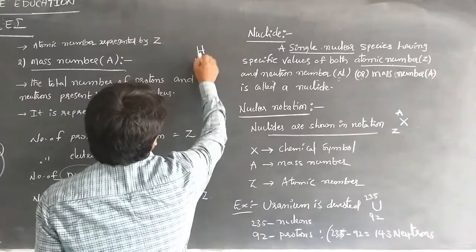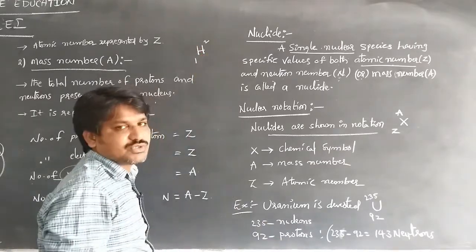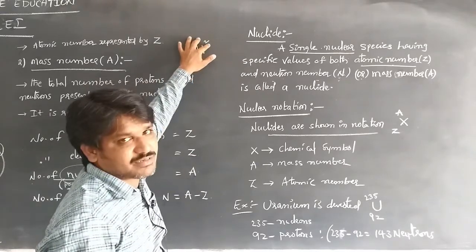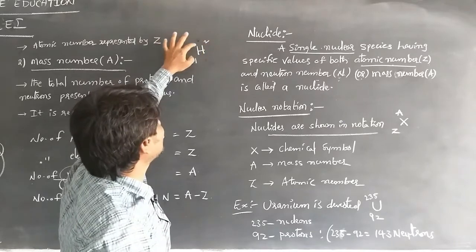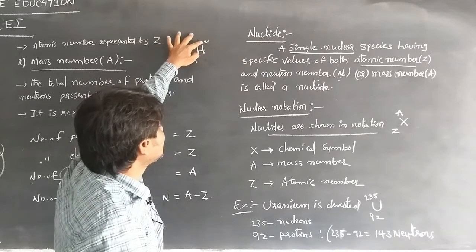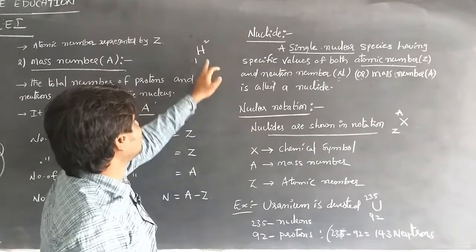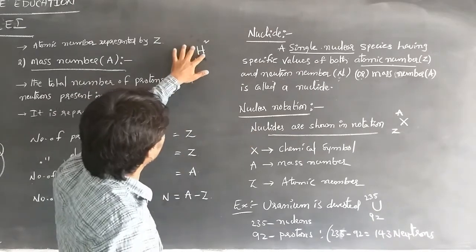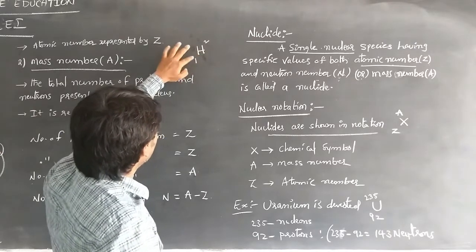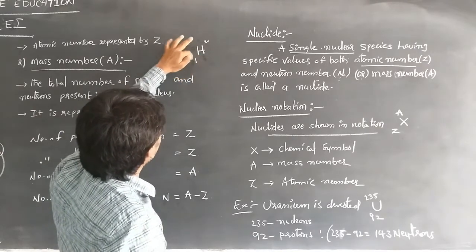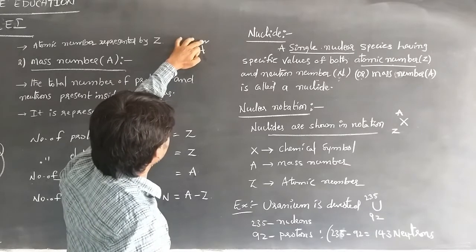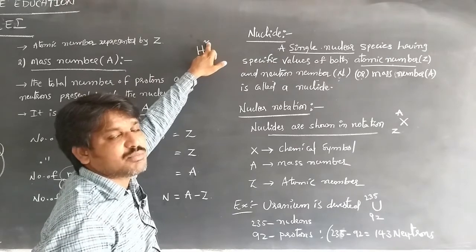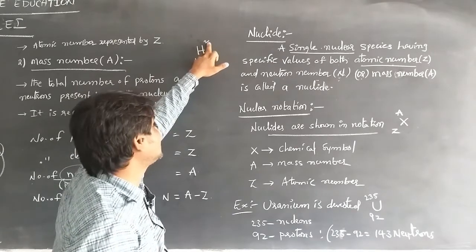So in the case of 1H2, 1 is the atomic number and 2 is the atomic mass number. The nuclear notation can be shown like this, and this is called a nuclide: a single nuclear species having that atomic number and atomic mass number. It depends on both the number of protons and the number of neutrons present inside the nucleus.